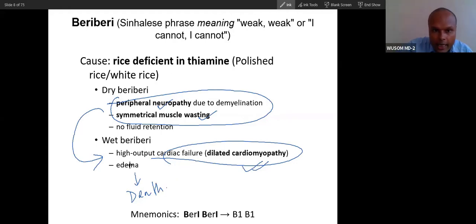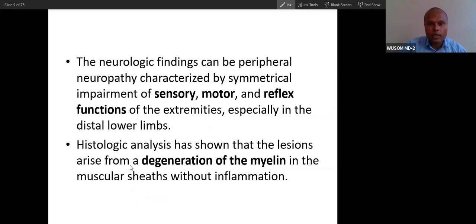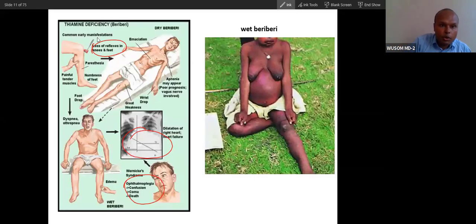Thiamine deficiency will cause muscle weakening. So the patient will have great difficulty standing, and then the patient will have peripheral neuropathy as well. You can see this. The neurological findings will be that sensory and motor reflex function will be defective. What happens is loss of reflexes in the knee because of neuropathy and myopathy, and then thinning. So loss of muscle, emaciation, thinning will be there, and this is dry beriberi.